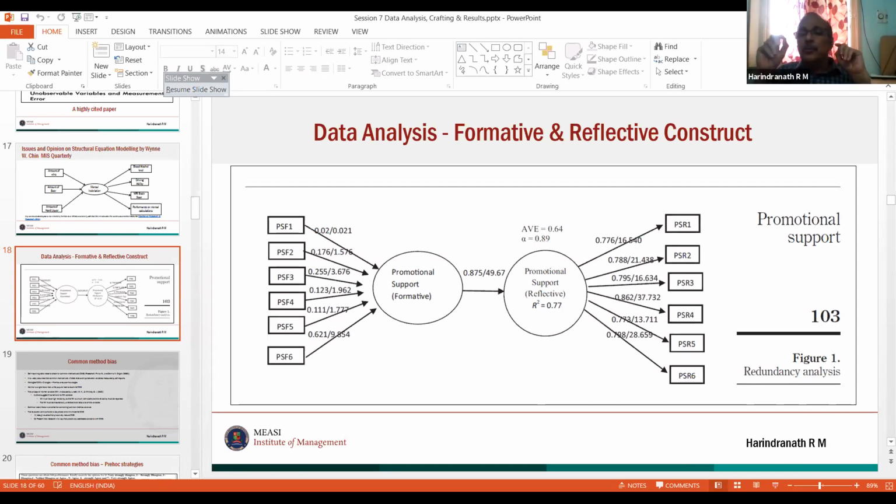One more thing I want to tell you: if you have a formative construct in your model, then the model itself is called a formative model. I'll repeat it. You build a model, a good theory, spending 2 to 3 years. Say you have 5 or 6 constructs, but one is formative, then the entire model is called a formative model. If you have a formative model in your research, you cannot use Amos, because it will lead to identification issues.